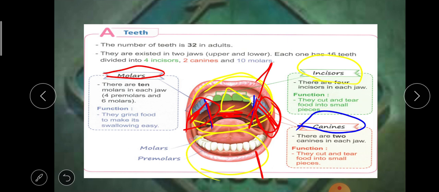You should notice that in kids, in childhood, there are only 20 teeth. These teeth are called milky teeth, divided into 10 in each jaw. Each jaw contains 4 incisors, 2 canines, and 4 molars. These teeth are replaced before the age of 12 by strong ones.